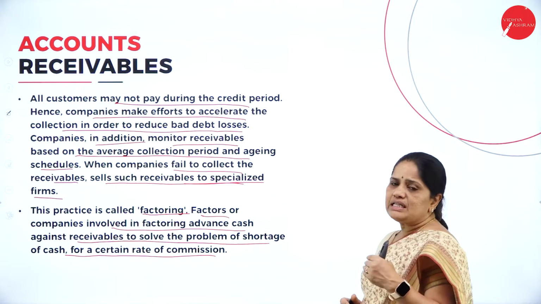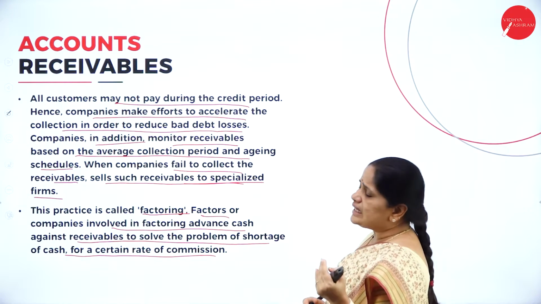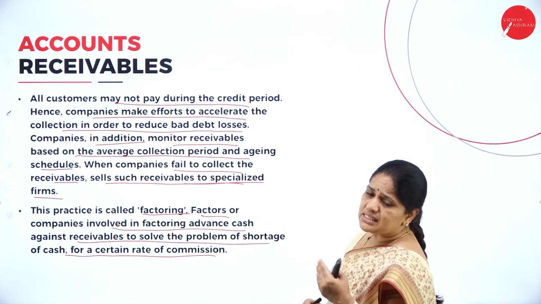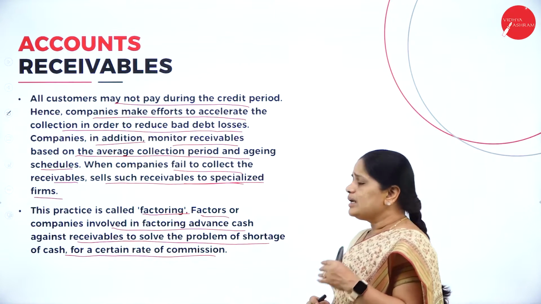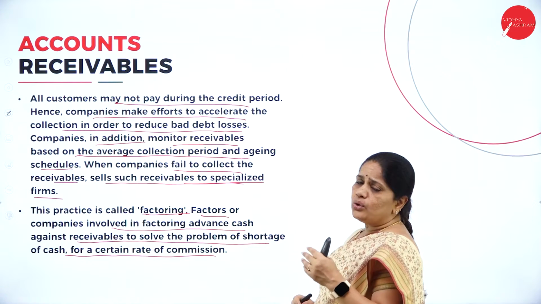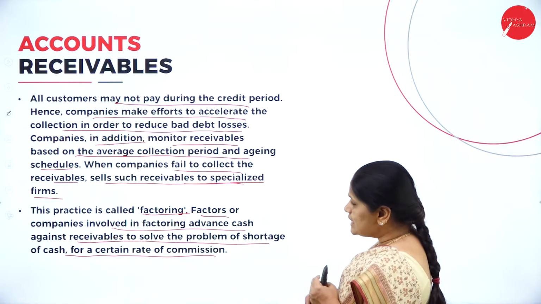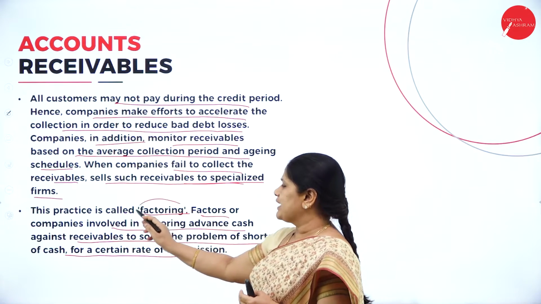When the company feels that some of the debtors may turn bad, it may sell those debtors to another company or agency that will be engaged in collecting such bad debts, and this practice we call factoring.